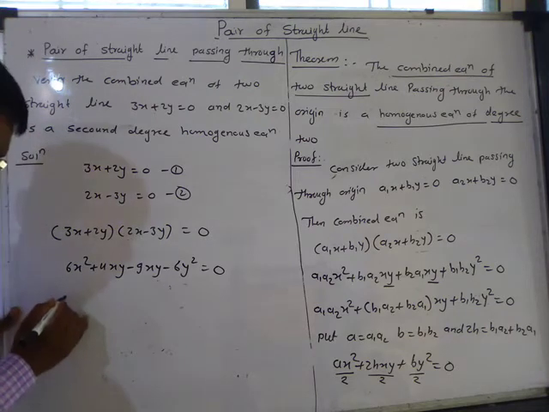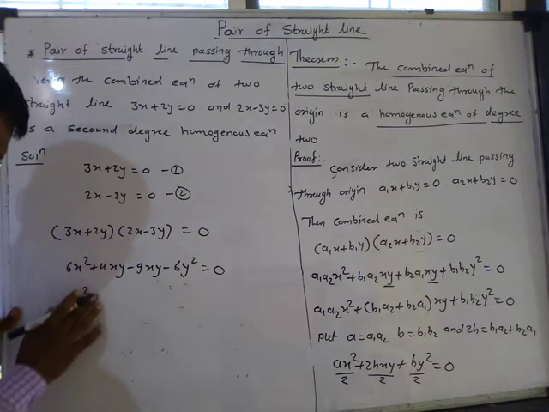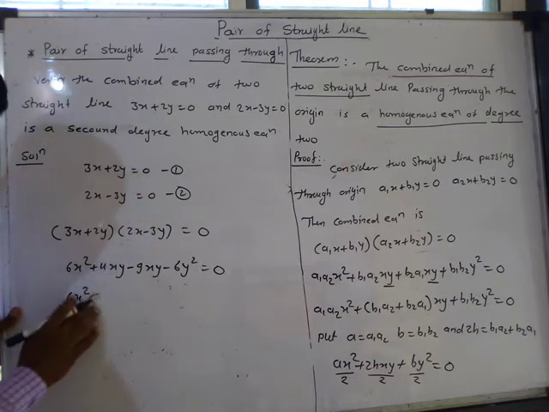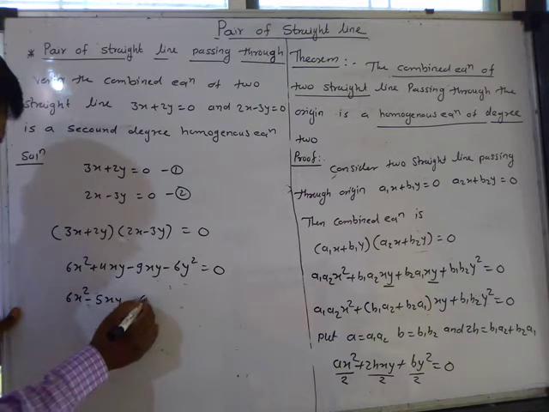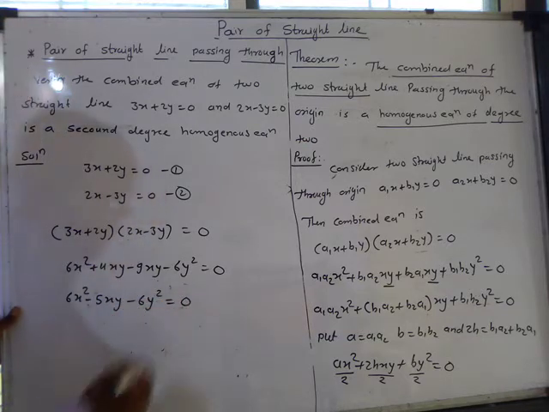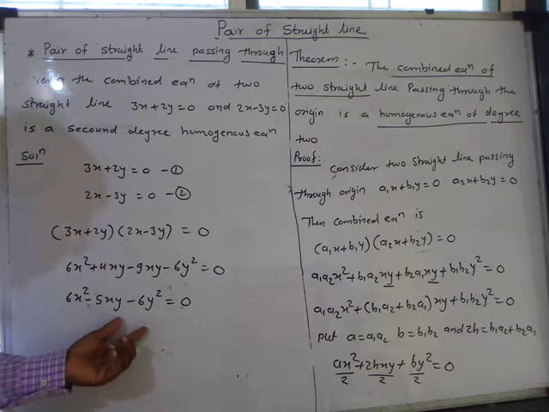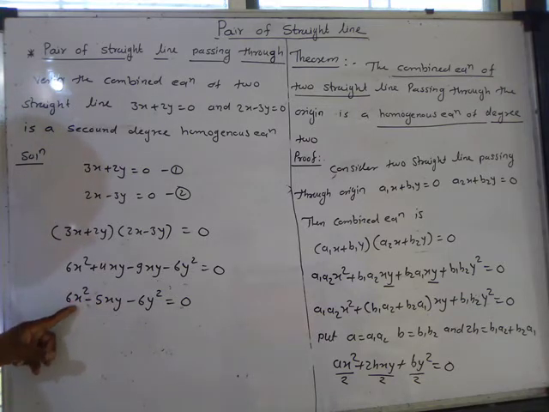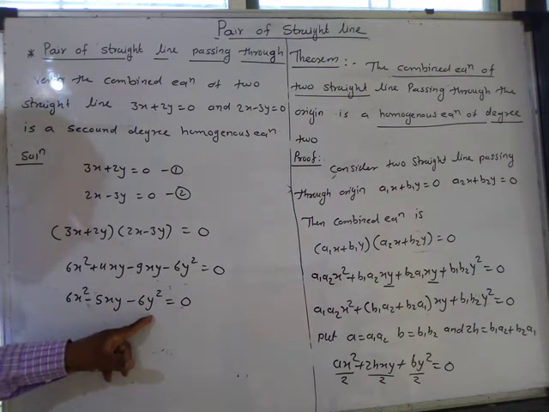So this can be written as 6x square plus 4xy minus 9xy, that is minus 5xy, minus 6y square, and this is equal to 0. Is this a second degree homogeneous equation or not? Now see here, the degree of this term is 2, the degree of this term is 2, and the degree of this term is also 2.